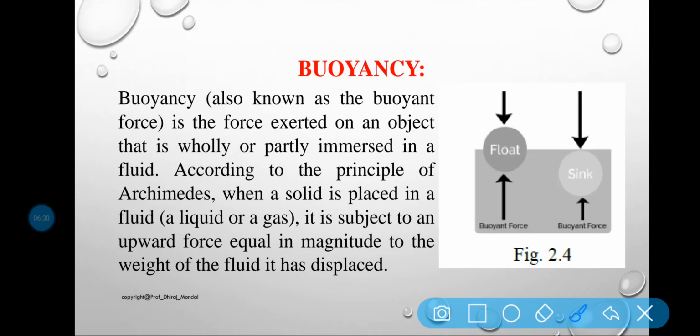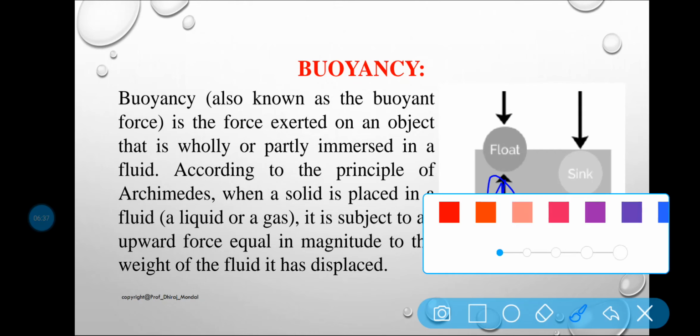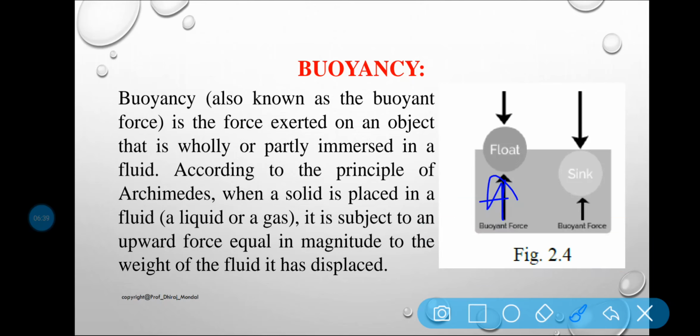So when the body is immersed in a fluid, an upward force is basically exerted by the fluid on the body. This upward force is equal to the weight of the body, whatever the buoyant force is. Okay, weight of the water displaced by the body.